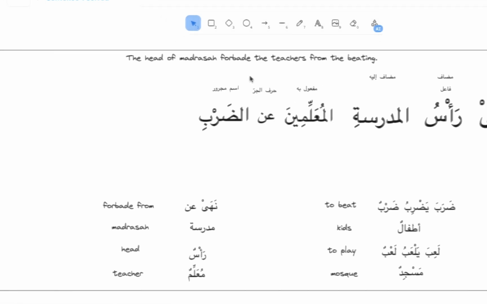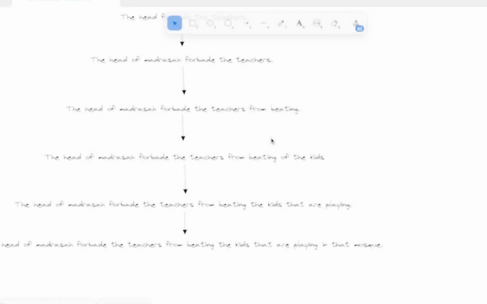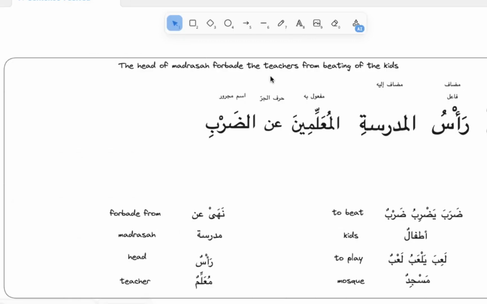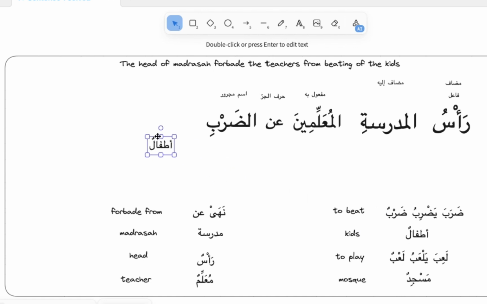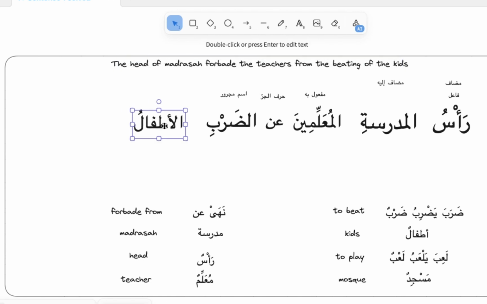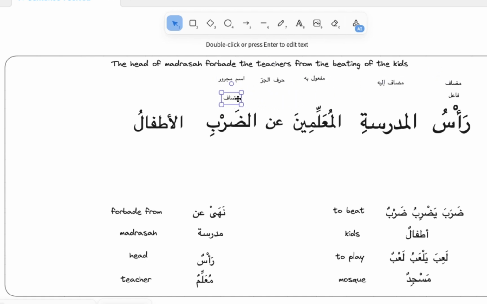Right, what's the next step? The head of madrasa forbade the teachers from beating of the kids. Okay, so we need to bring kids into play. How do you say kids? أطفال. So it's clear that beating is related to kids. We say the beating of the kids. And now we want to connect الضرب. Besides being اسم مجرور, it also takes the position of مضاف.